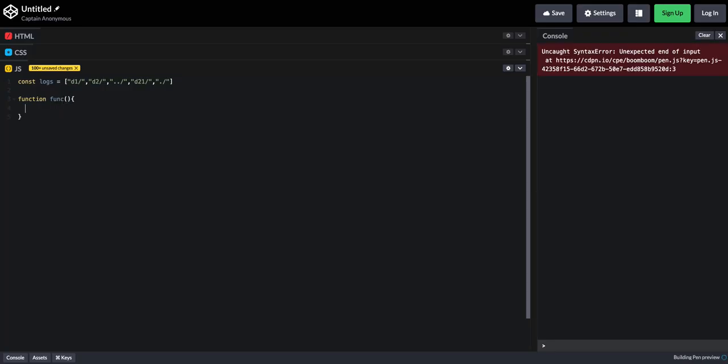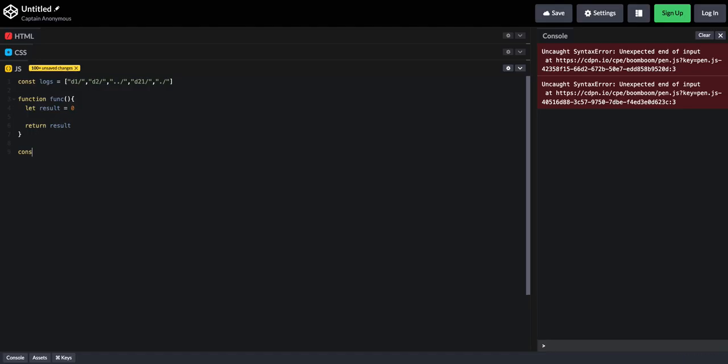And we're going to create a variable that we're going to call result. I'm just going to set that to 0. And when we're done, we return result. Let's log this to the console. So we should see 0.